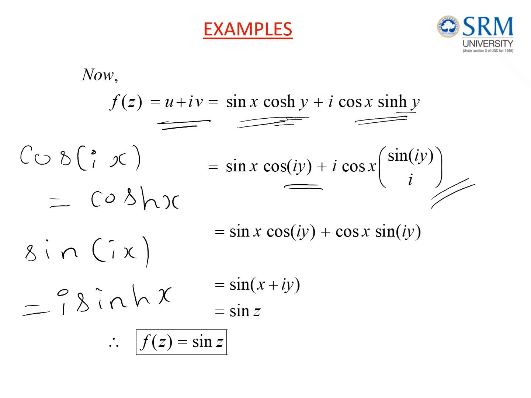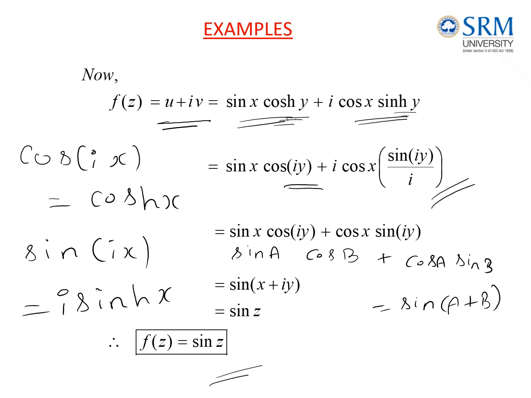So this i will get cancelled with this, remaining sin x cos of iy plus cos x sin of iy. It is of the form sin A cos B plus cos A sin B, which is equal to sin of A plus B. So that can be rewritten as sin of x plus iy. x plus iy is z, so we get f of z as sin z. This is one way of finding f of z, by finding the conjugate harmonic function.